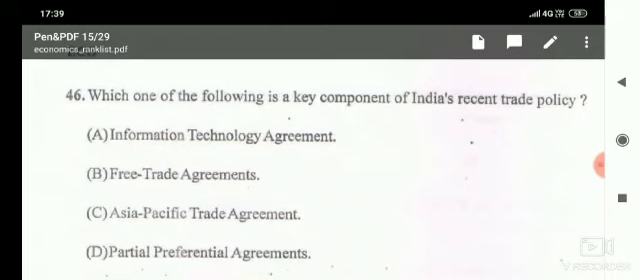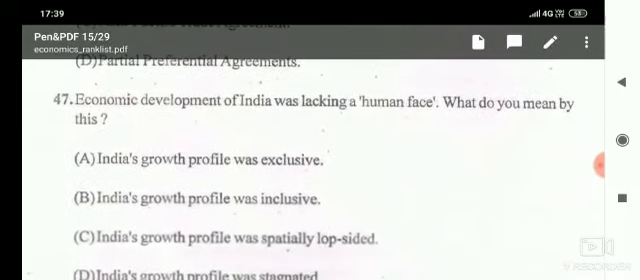Now the next question, which of the following is a key component of India's recent trade policy? Here given options are information technology agreement, free trade agreement, Asia Pacific trade agreement, partial preferential agreement, and here free trade agreement is the correct answer.